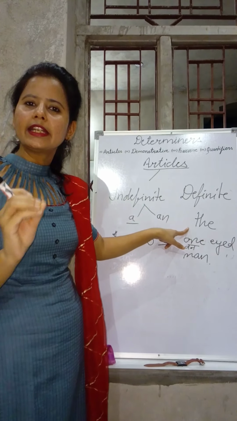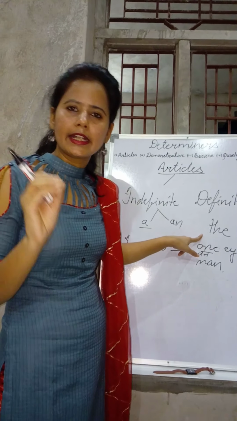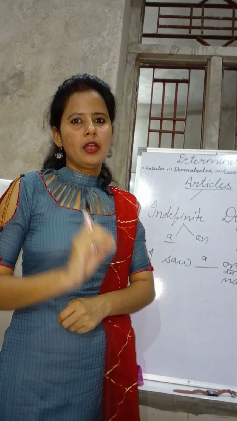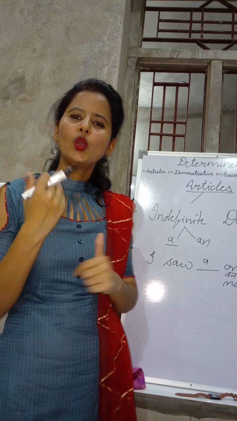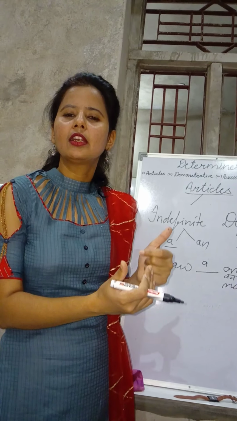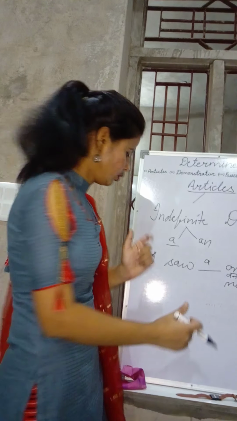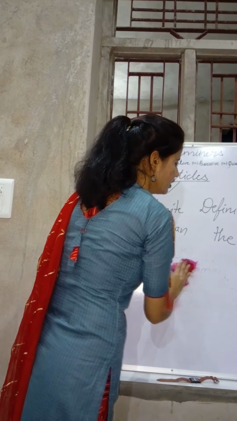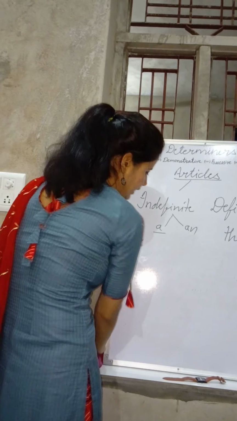Okay, the definite article. It is an article that is used before a specific noun, before a noun that has already been mentioned. एक ऐसा noun जिसकी बात हम पहले एक कर चुके हैं. Okay, so let's see the uses of "the" here. How to use "the"? If I write an example here,